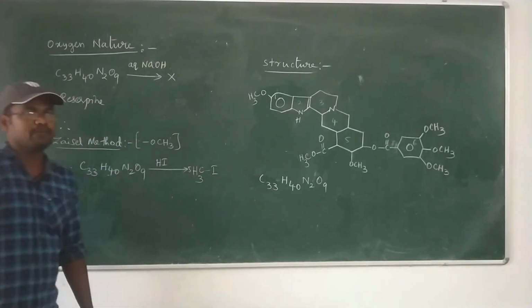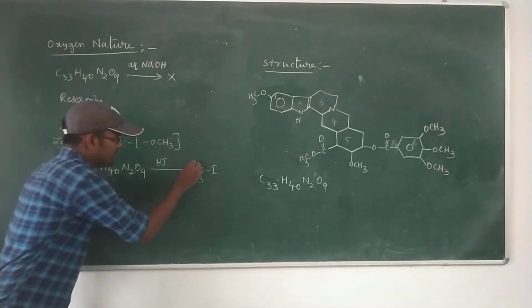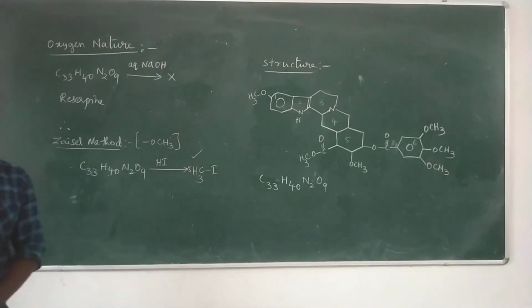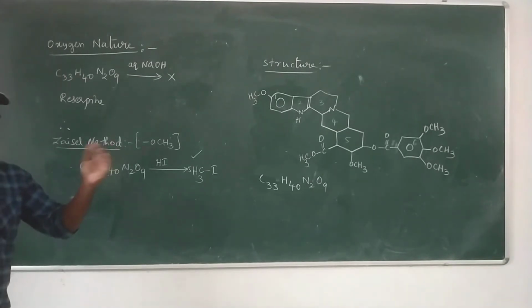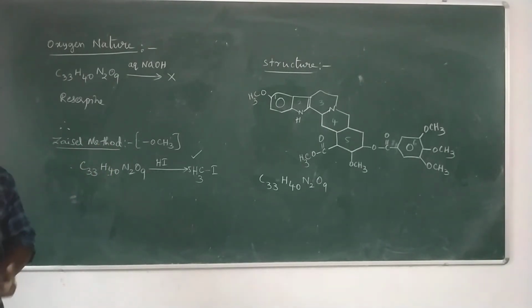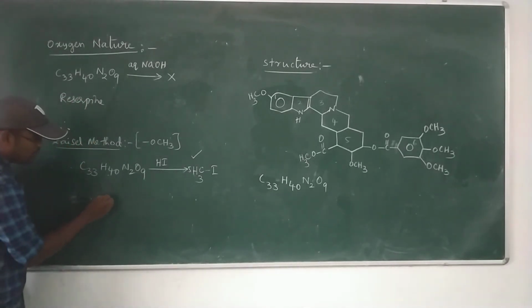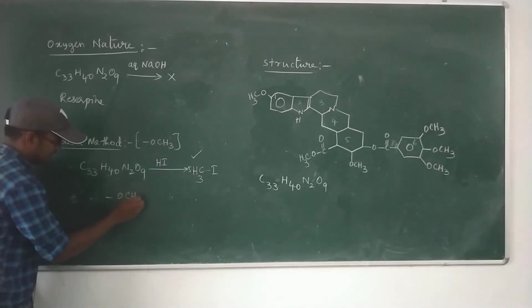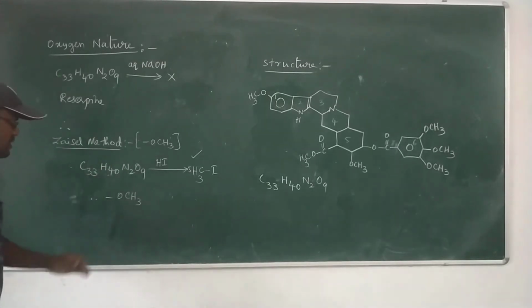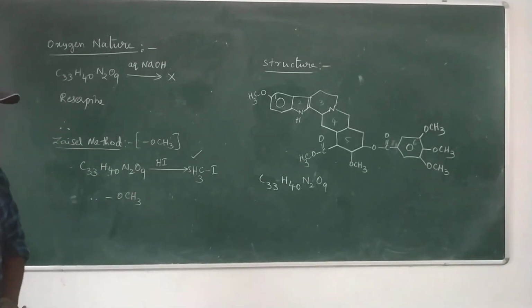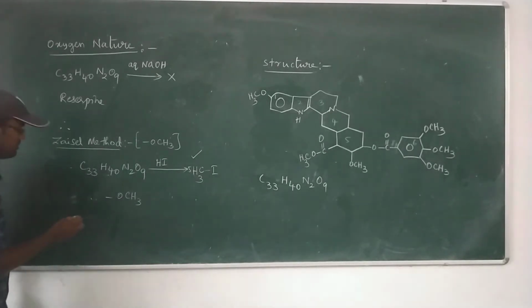5 OCH3 groups, when treated with hydrogen iodide, result in the formation of 5 moles of CH3I. Formation of 5 CH3I clearly indicates that reserpine has 5 OCH3 groups. 5 OCH3 means 5 OCH3 ether linkages. The Zeisel method gives information about the 5 OCH3 ether linkages. The remaining 4 oxygens are confirmed with the help of the next reaction.